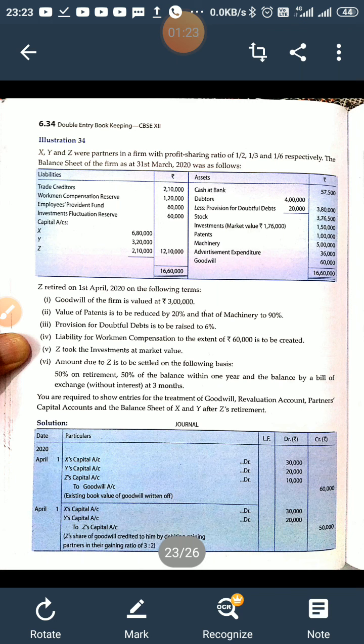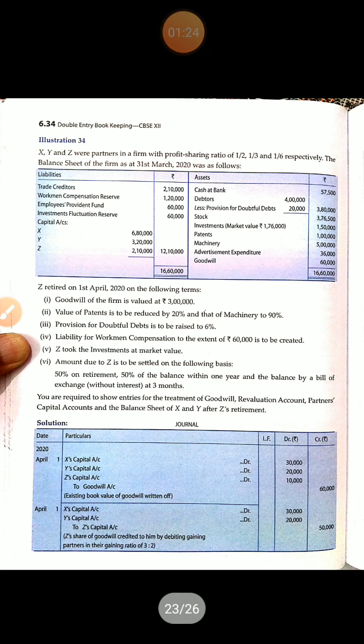If there is a profit on revaluation, that should be shared by all the partners, and the journal entry will be revaluation account debited to all the partners in their old ratio. The same way, if there is a loss on revaluation, that will be shared by all the partners in their old ratio, and the journal entry will be all partners' capital accounts debited to revaluation account in their old ratio.